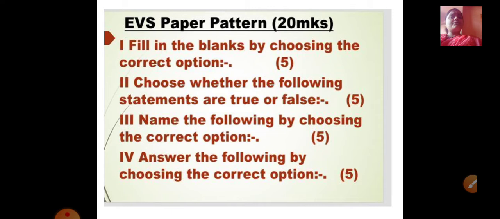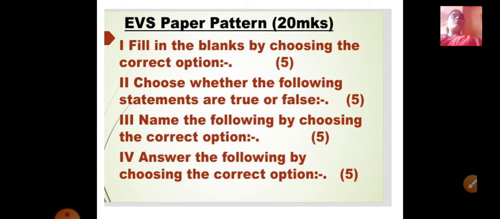And wherein children, you will see that each question will have options, okay? But as I tell you every day and in each and every video, don't take it lightly if you have options. You should revise properly the notes given to you. You should refer to the revision videos again and again. Then only you will be able to answer the correct option. Otherwise, even if we give you 10 options or 20 options, if you don't know what is the correct answer, it has no meaning. So that is why study well and refer to the notes and the revision videos again and again.